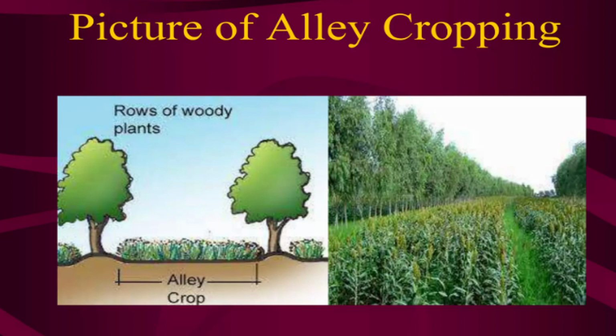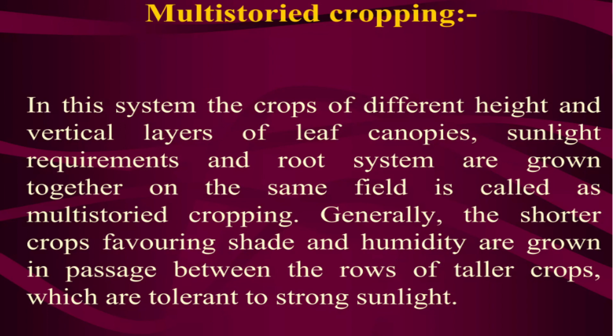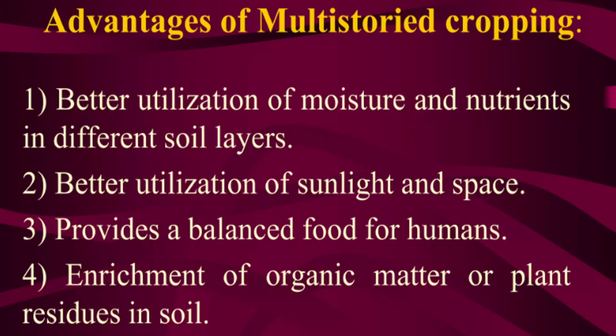Next one is multi-storied cropping. Crops of different heights, with vertical layers of leaf canopies, will be planted that way, so sunlight requirements and root systems are grown together. It looks like a multi-storied building, so we call it multi-storied cropping. Advantages: there will be better utilization of moisture and nutrients, sunlight and space will be divided, and based on that we plant this, along with enrichment of organic matter.